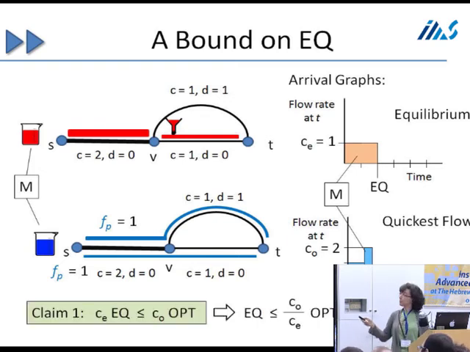So because of this observation that the area under the curves has to be the same, the area for equilibrium is CE times equilibrium. The area for opt is, well, it's at most C0 times opt, because that's an upper bound, because opt can jump up. And so we get the first bound on equilibrium, that CE times equilibrium is at most C0 times opt. So equilibrium is at most C0 over CE times opt.